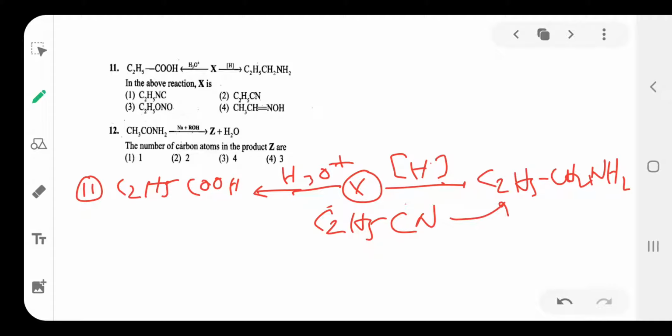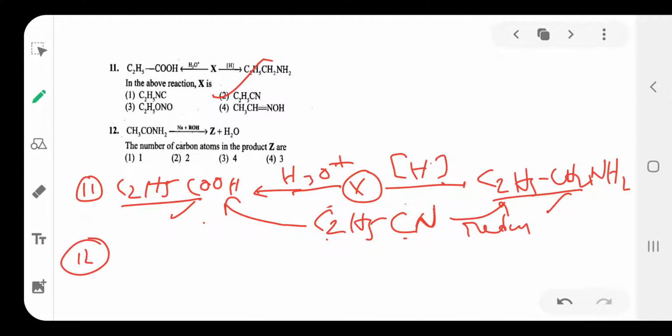If it is hydrolysis, NH3 is separated and C becomes COOH. That is hydrolysis. The option is C2H5CN because 2 plus 1 is 3 carbons. Here also 3 carbons. So option is 2.